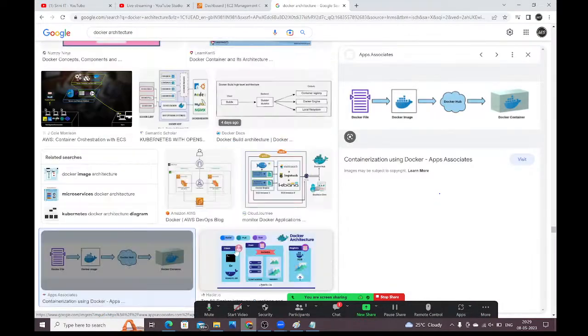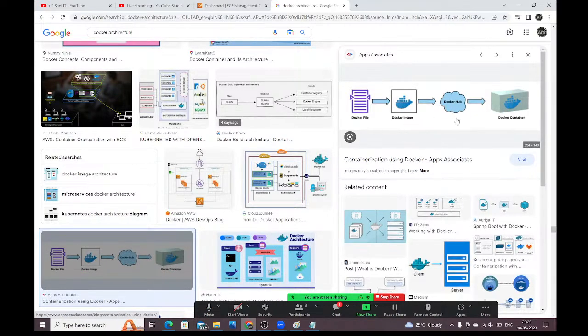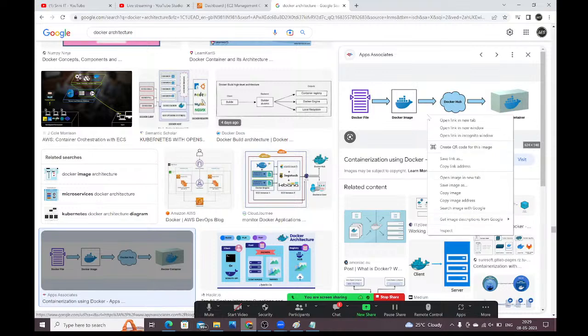Let me take this diagram, please. Copy image.